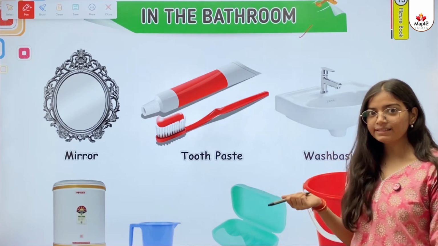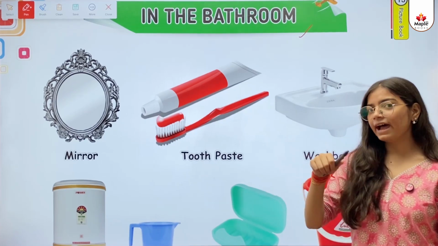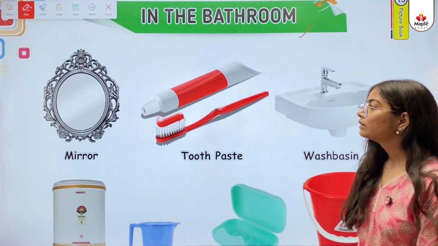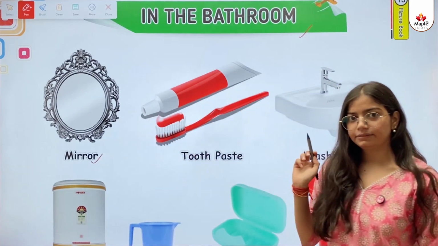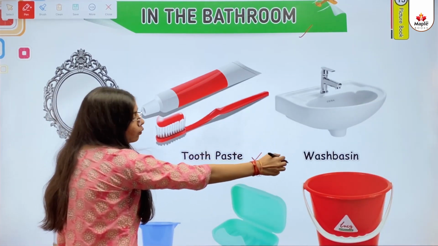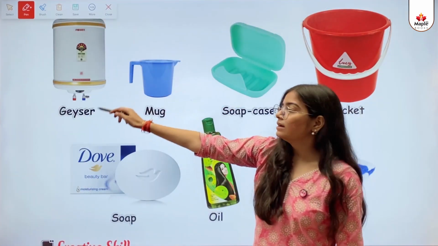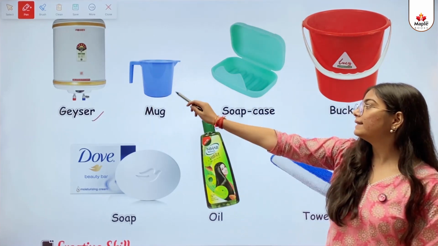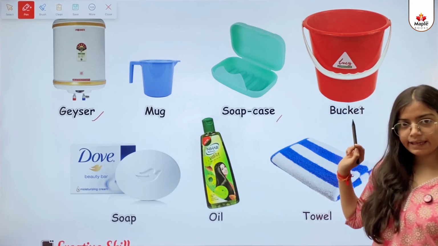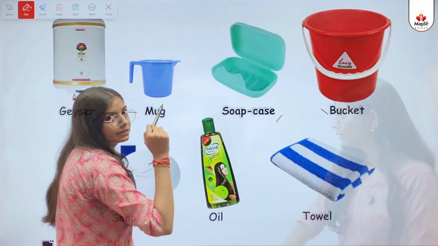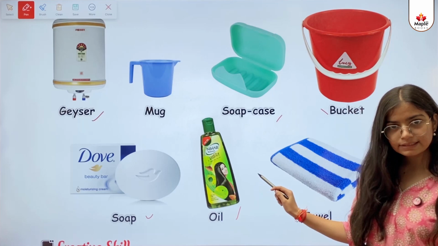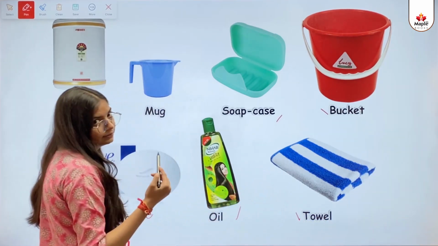In the bathroom. So kids, in this we will learn about the different things that are found in bathroom, the name of those things, okay? This one is a mirror. This one is a toothpaste. This one is a wash basin. This one is a geyser. This one is a mug. This one is a soap case. This one is a bucket. This one is a soap. This one is a oil. Last one is the towel.